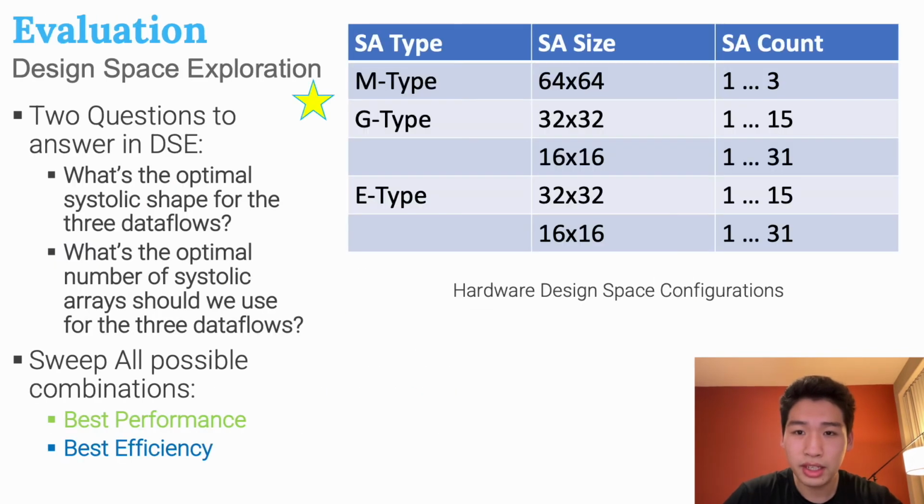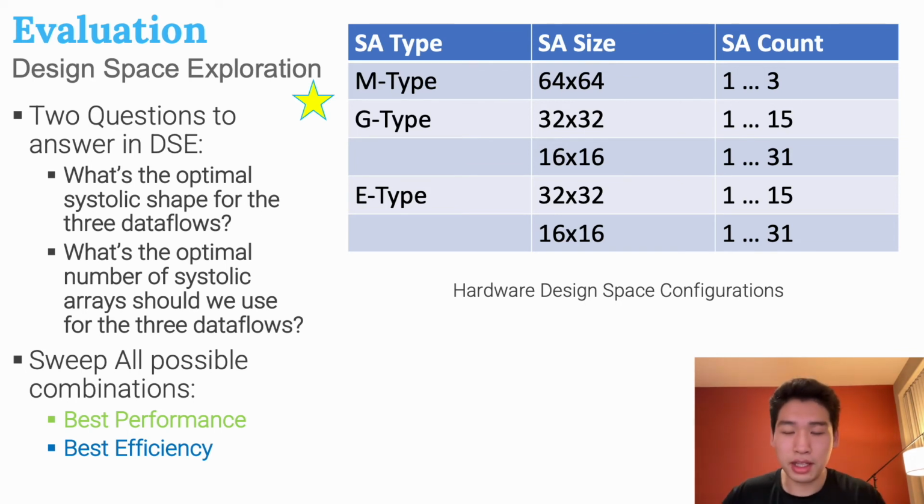But how do we quantitatively determine the best heterogeneous configuration for ProSE? To answer this question, we designed a special design space exploration method. So, we mainly want to answer 2 questions. First, what shape of systolic array should we use for each data flow? Second, how many systolic arrays should we use for each data flow? We set the budget of the system to have at most 16K PEs.